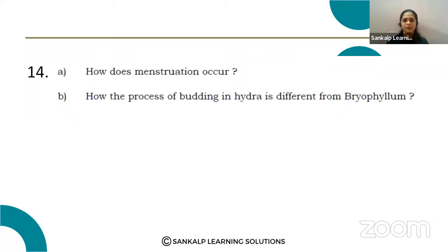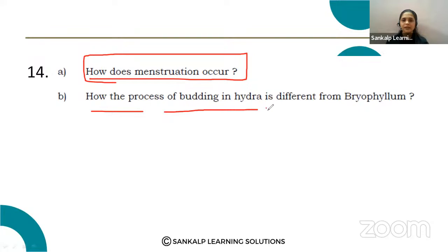Next one. Again the same question. How does menstruation occur? B. How is the process of budding in hydra different from that in bryophyllum? Okay, first we solve this question.